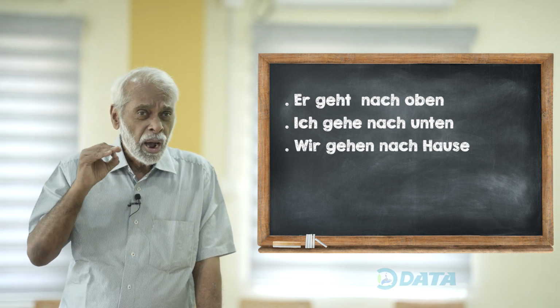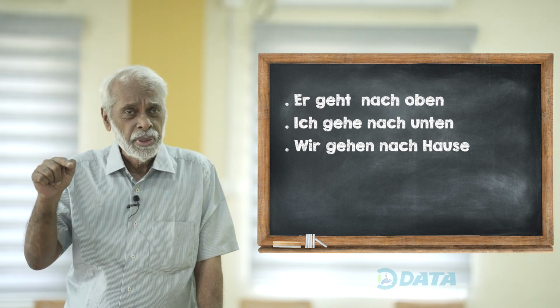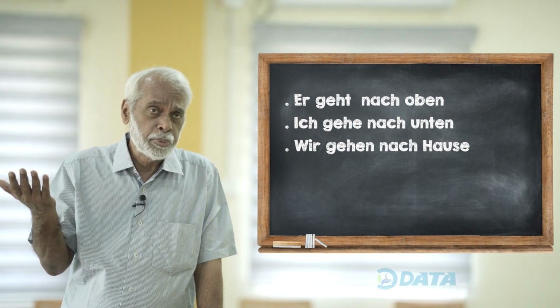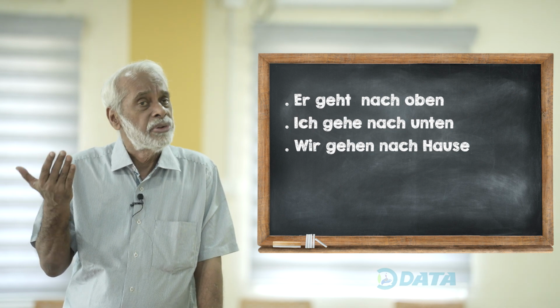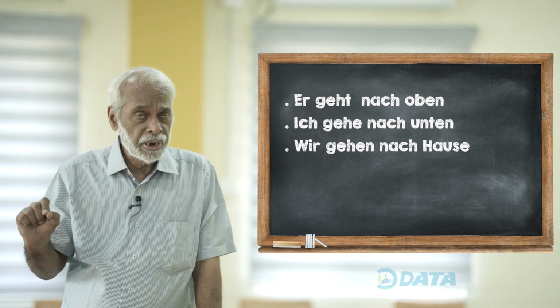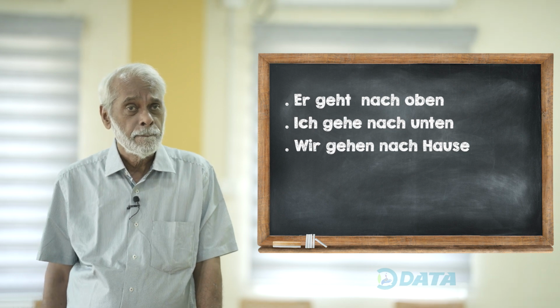And nach Hause, after Haus there is an E. Why is that E there? There is no explanation. That is like that in German. So you should always learn the sentence as wir gehen nach Hause.